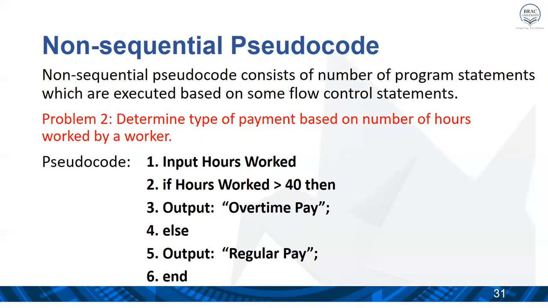Suppose the problem here is to identify the payment type of an employee of a company in such a way that the employee will get paid overtime pay if the hours worked in a week is more than 40 hours. Otherwise, he or she will get paid the regular pay.